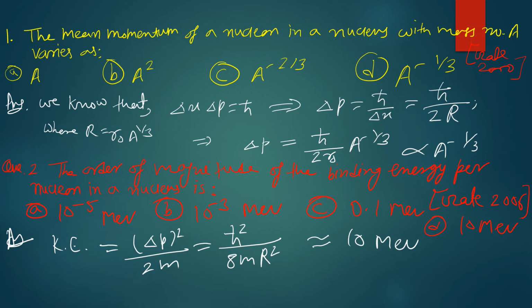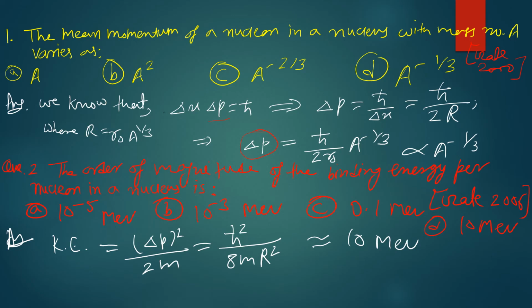If we want to calculate it, we use the uncertainty relation to find the momentum value. We use delta x times delta p equals h-bar, the Planck constant divided by 2 pi, and then we calculate the uncertainty in the momentum to find the mean momentum of the nucleons.